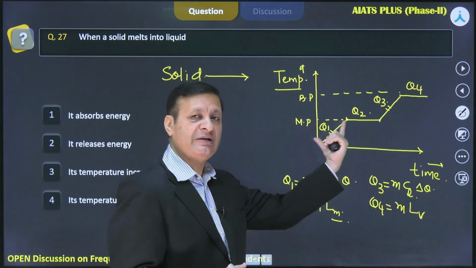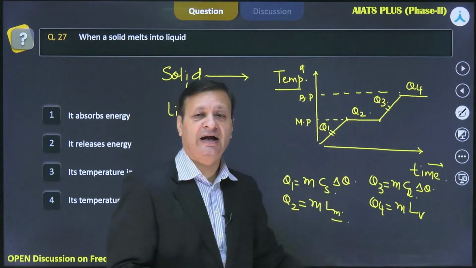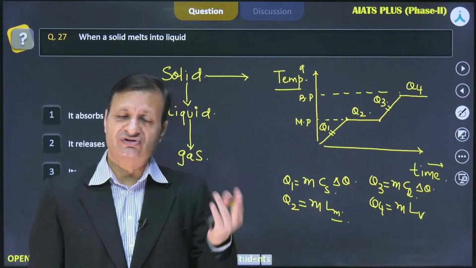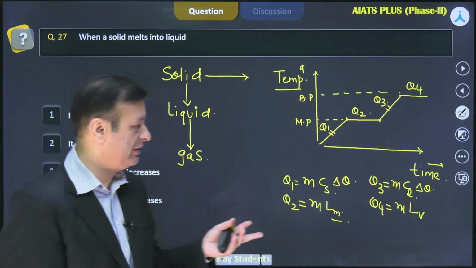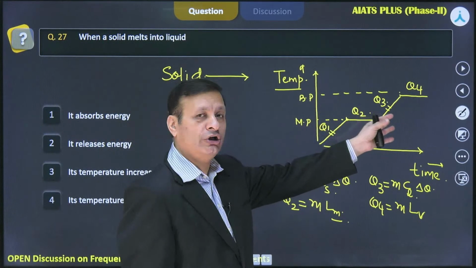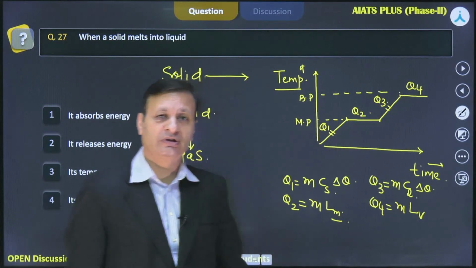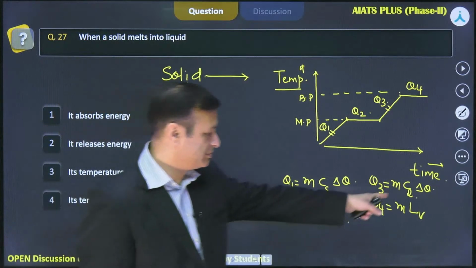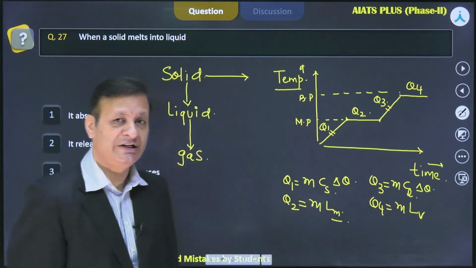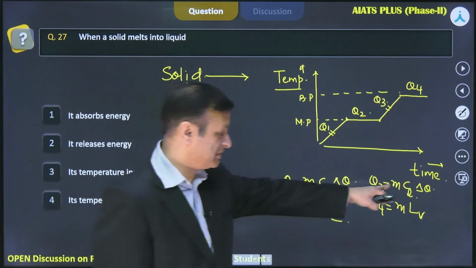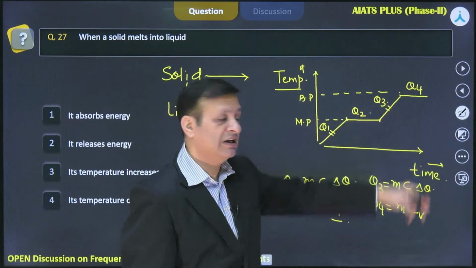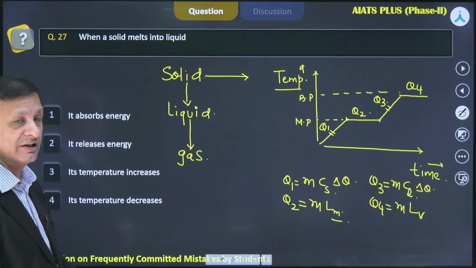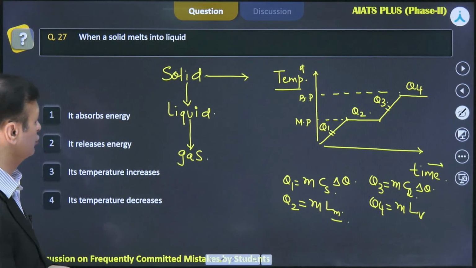You can understand how this body has continued to absorb heat when its state remains the same, solid, and at a particular stage when it absorbs heat Q2, its phase transition happened from solid to liquid. Then it continues to absorb heat even during the liquid stage only, and the specific heat involved is the specific heat for the liquid, and finally Q3, when liquid is getting converted to gas, that is the latent heat of vaporization.